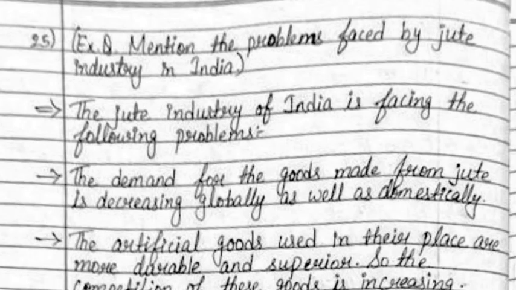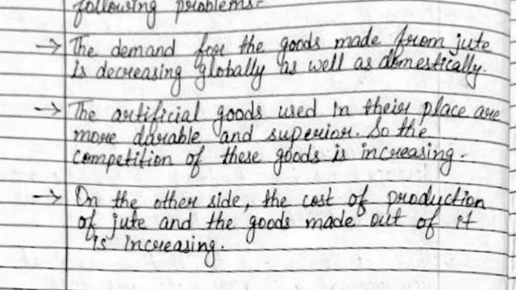Now, 25th exercise question is, mention the problems faced by the jute industry in India. The jute industry in India is facing the following problems. The demand for the goods made from jute is decreasing globally as well as domestically. The artificial goods used in their place are more durable and superior, so the competition of these goods is increasing. On the other side, the cost of production of jute and the goods made out of it is increasing.